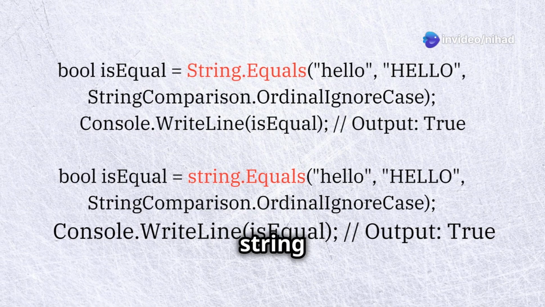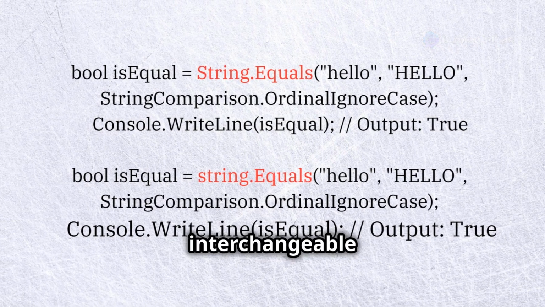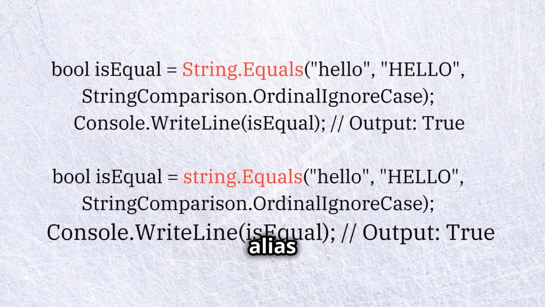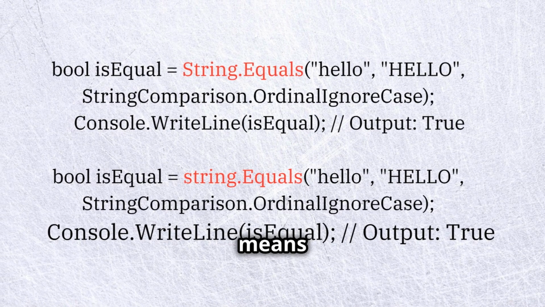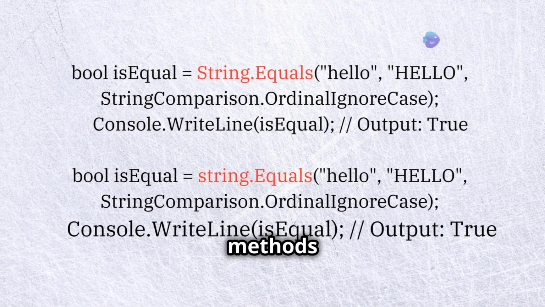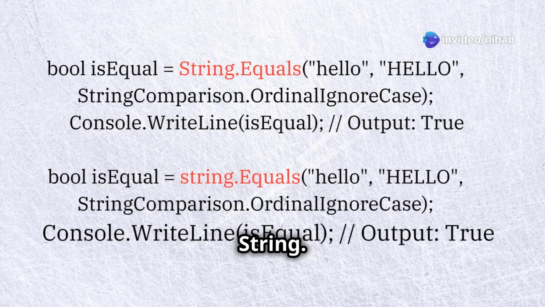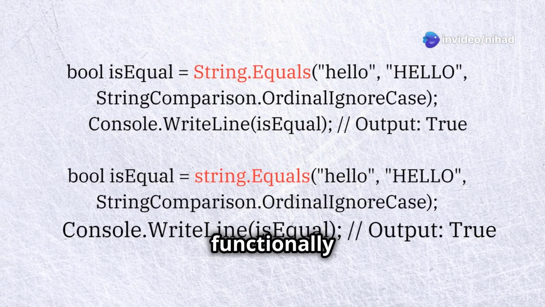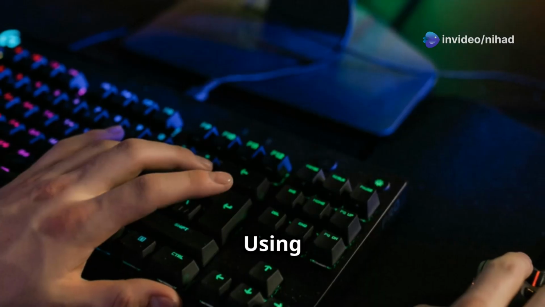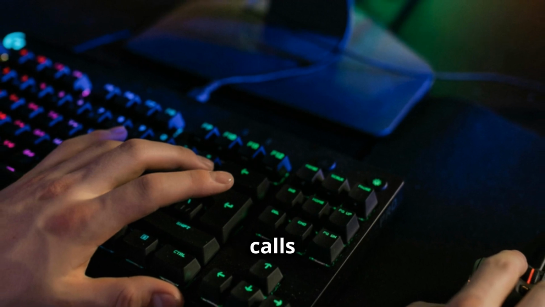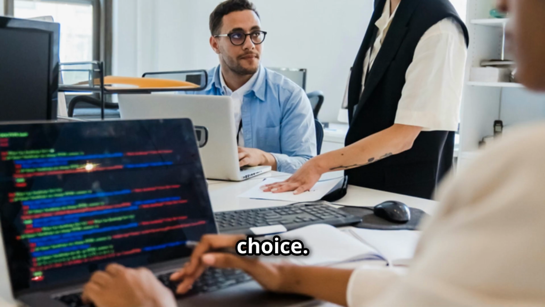In C#, the string keyword and the String class are interchangeable because string is just an alias for System.String. That means you can use String to call static methods like Equals, just as you can with string. Both string and String are functionally identical in C#. Using one over the other in static method calls like Equals is purely a stylistic choice.